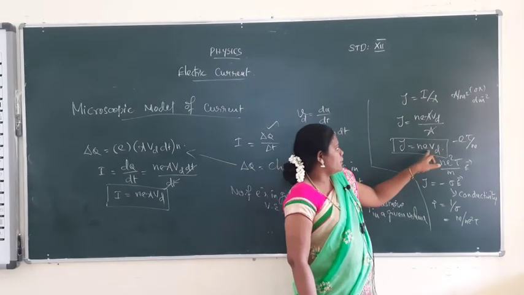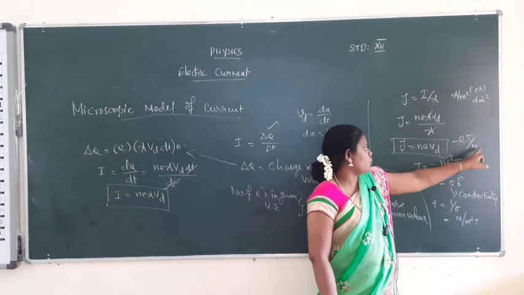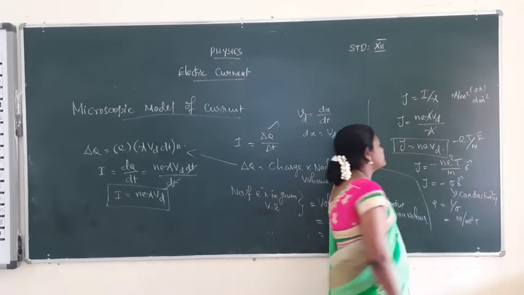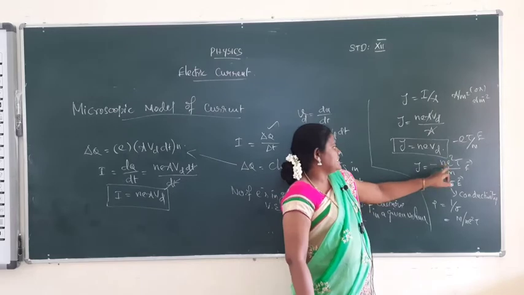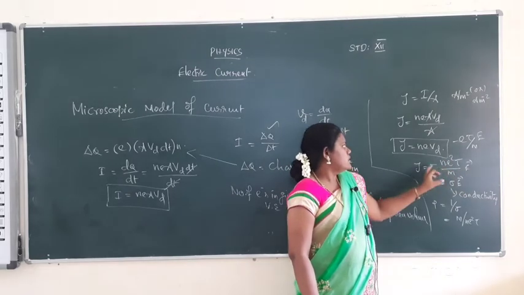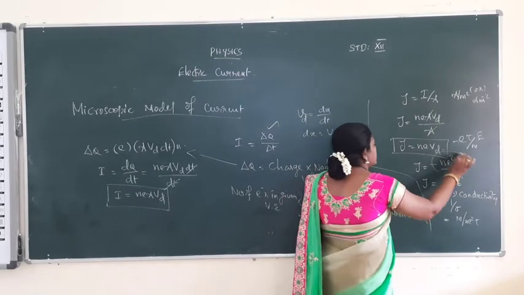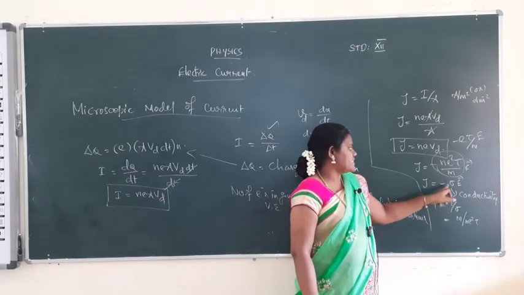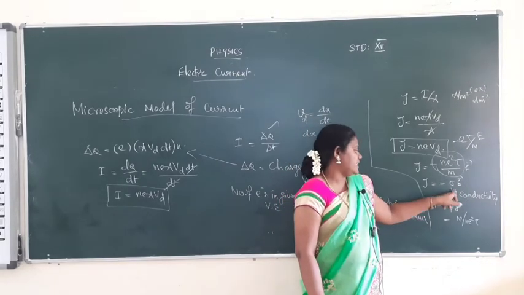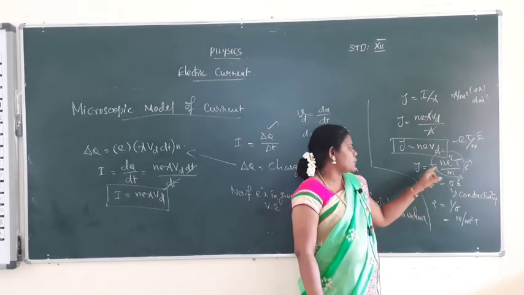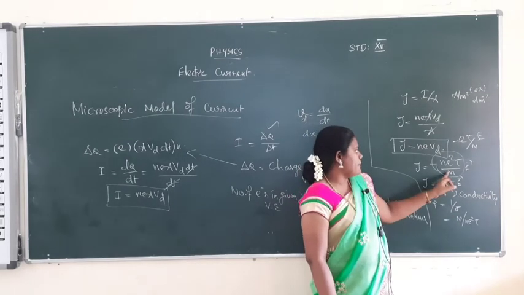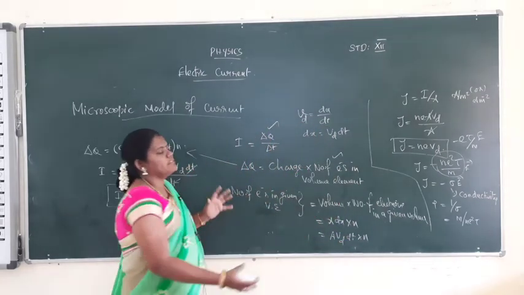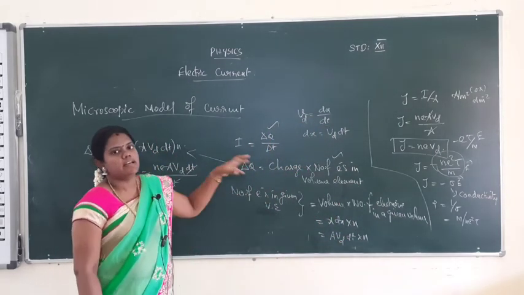So when substituting for v_d, there is an e here. So n e square tau by m into E. That is called conductivity, that is sigma, minus sigma. So J is equal to minus sigma into E vector, that is conductivity, and resistivity is equal to the reciprocal of the conductivity, that is m by n e square tau. Okay, so with this concept we explained the current and current density.